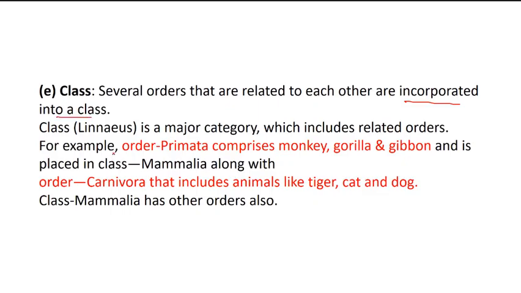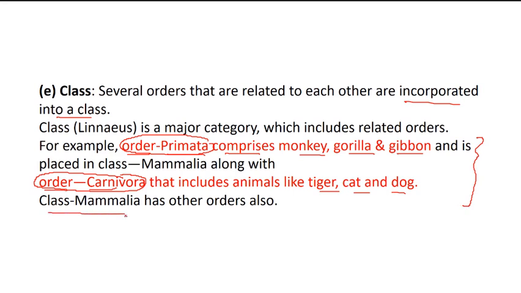For example, the order Primata, which comprises monkey, gorilla and gibbon, and the order Carnivora, which includes tiger, cat and dog, have a few dissimilarities and similarities. Based on that, both Primata and Carnivora are included under the class Mammalia.